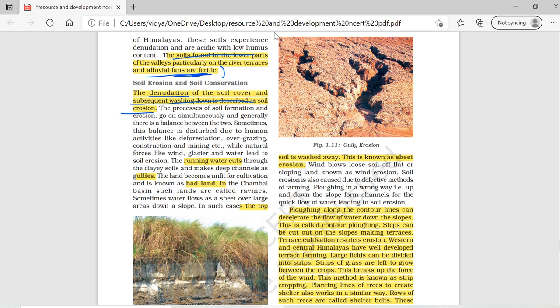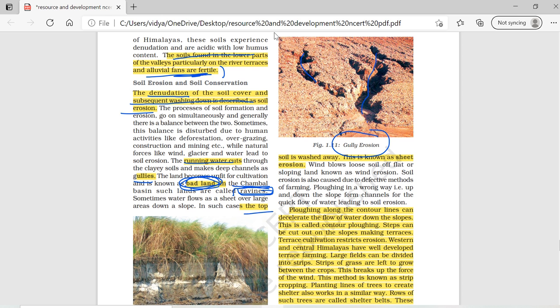So you have this word ravines. Ravines are the bad land unfit for cultivation in the Chambal region, which we call ravines. Gully erosion means when running water cuts a deep channel; this is gully erosion.